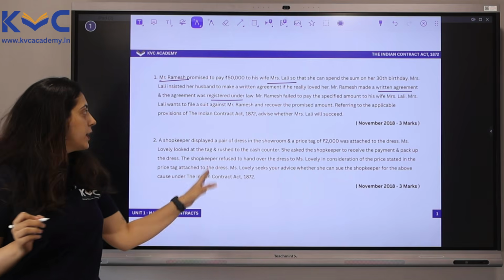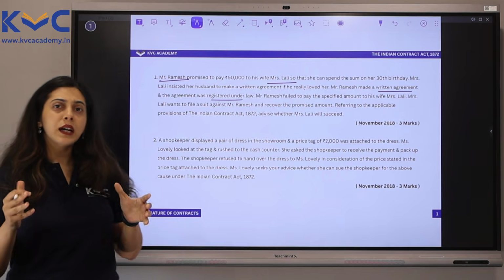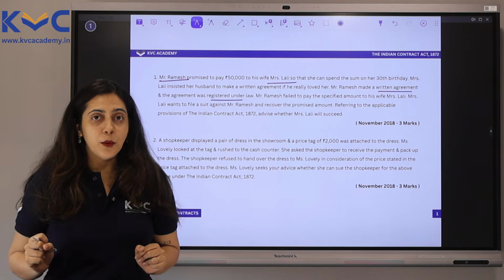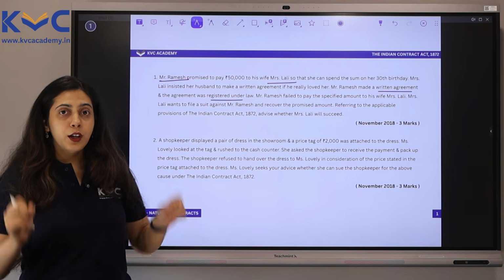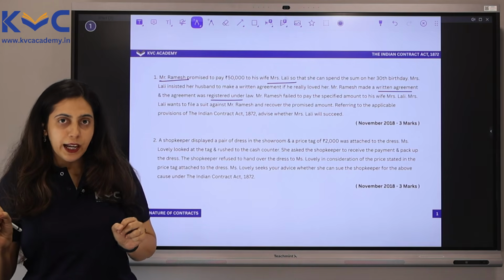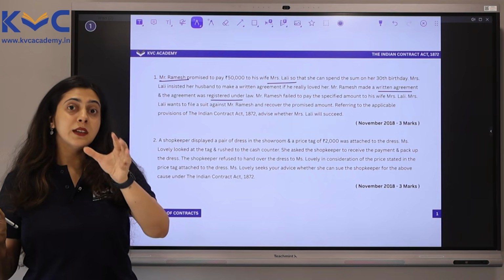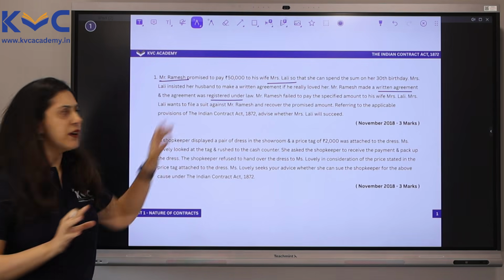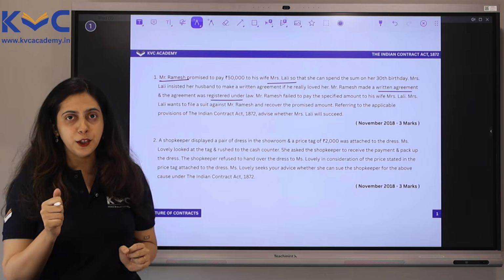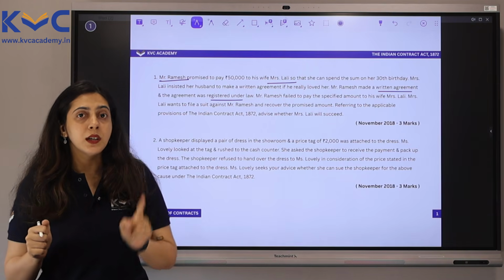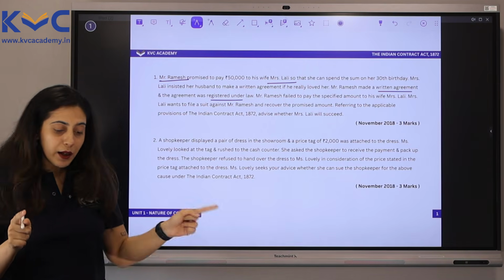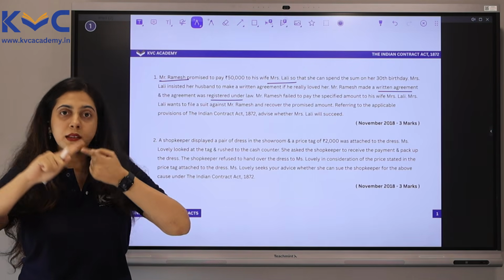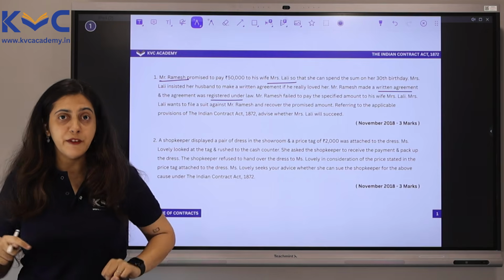Referring to the provisions of the Indian Contract Act 1872, advise whether Mrs. Lali will succeed. Now, when you look at the question, you might think of it in 2 directions. First, I'll tell you the direction which you're not supposed to look at it in. And ICAI has intentionally drafted this question in such a way to mislead you. So the first thing that you will notice here is that the relationship between Ramesh and Lali is that of husband and wife. So naturally, there is near relation, natural love and affection.